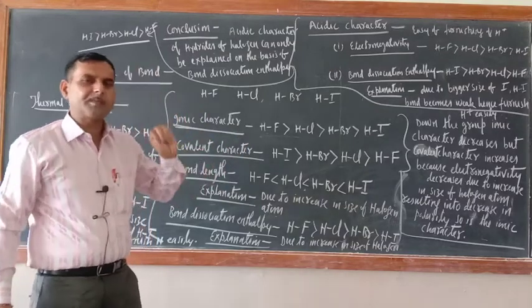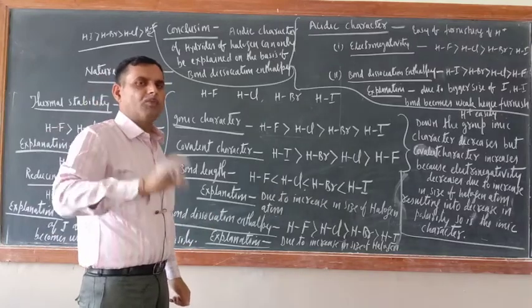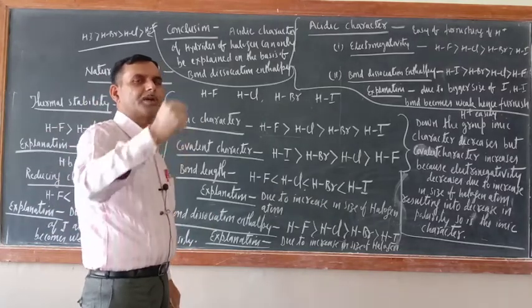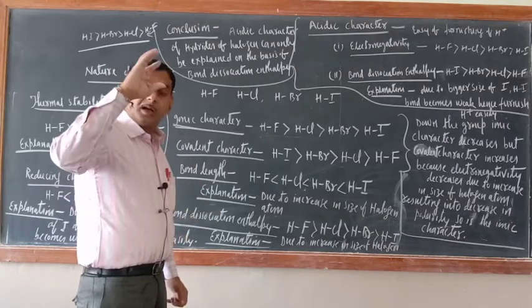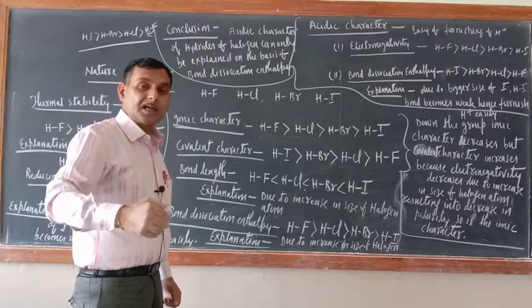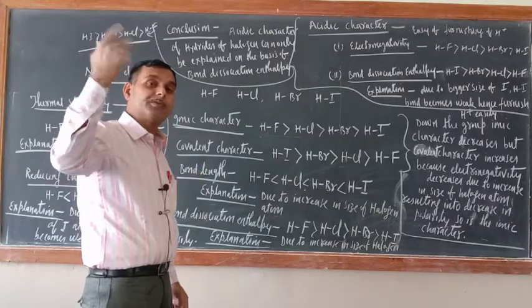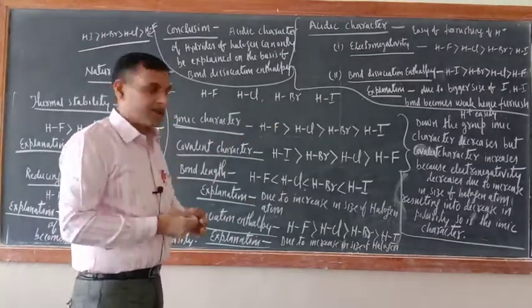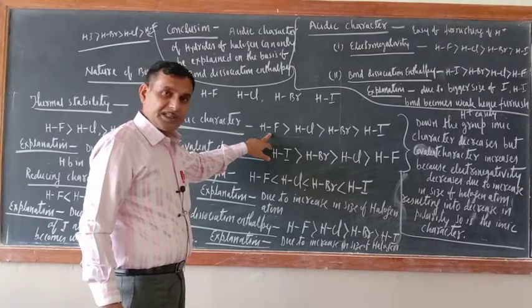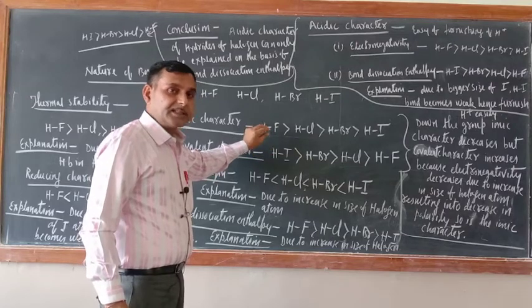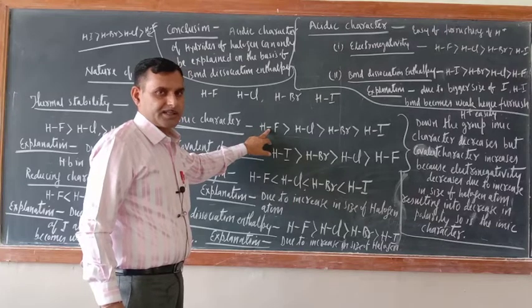Just see, for the formation of ionic bond, what is the characteristic? What is the peculiarity? One should give electron easily and the other should gain electron easily. Means one atom's ionization enthalpy should be less, so that it can easily give the electron, and another one's electron affinity should be very high, so that it can gain the electron. So try to understand here, the electronegativity of F is higher, and the size is also small. So in H and F bond, ionic character is there.